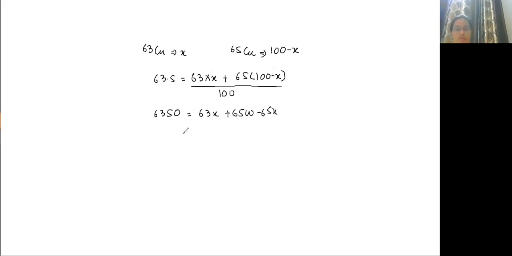So that is equals to 2x. 500 minus 350 is equals to 150. So x is 150 by 2, that is 75%. So 63 copper is 75%. 65 copper is 25%.